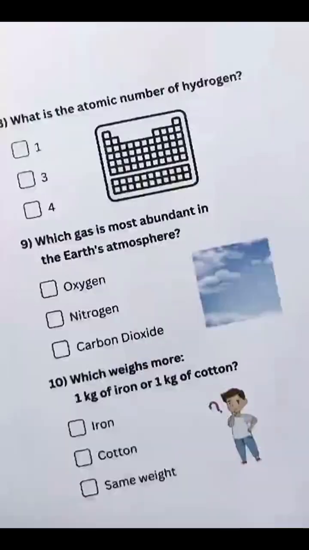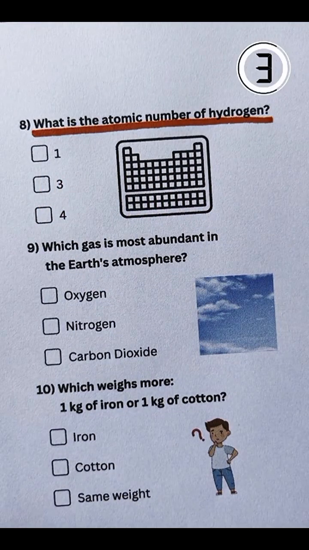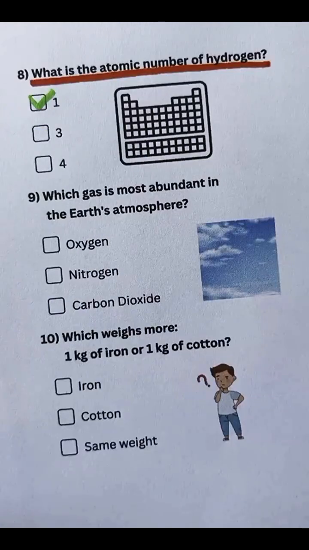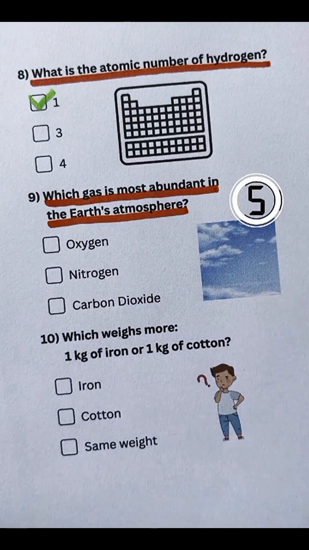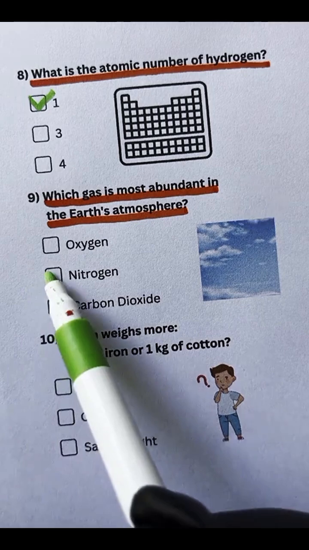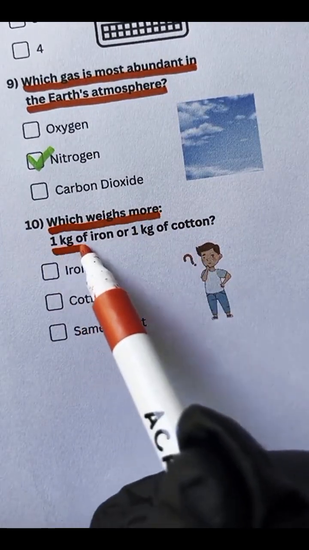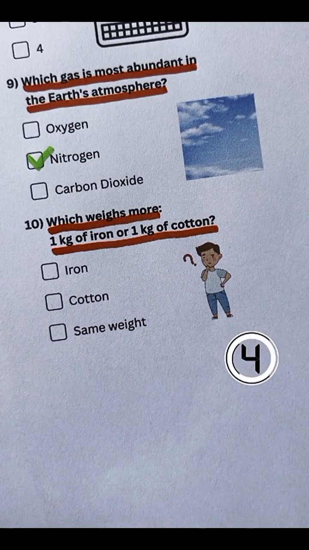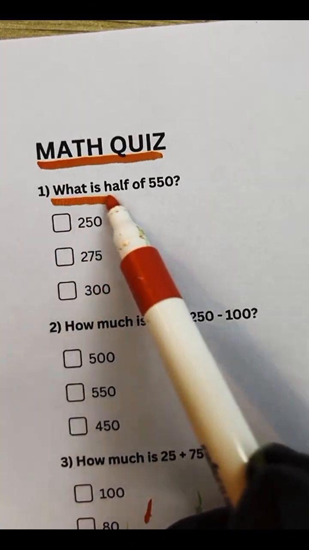Atom. Question 8. What is the atomic number of hydrogen? 1. Question 9. Which gas is most abundant in the Earth's atmosphere? Nitrogen. Question 10. Which weighs more, 1 kilogram of iron or 1 kilogram of cotton? Question 1. What is half of 550?